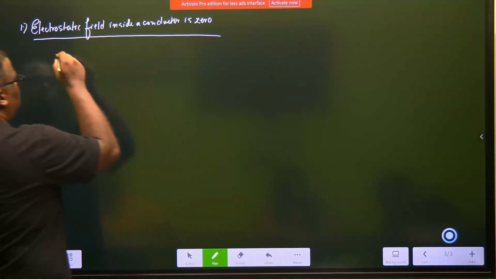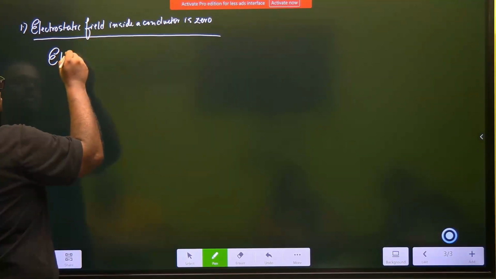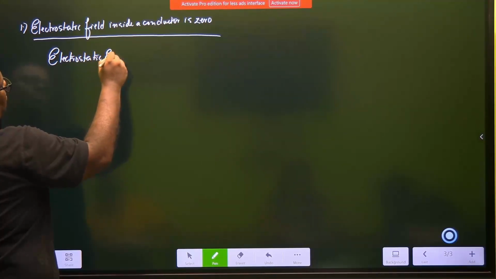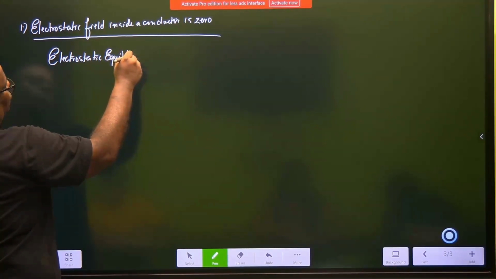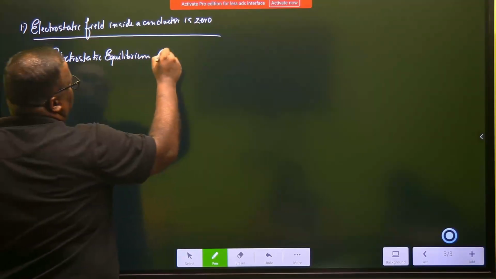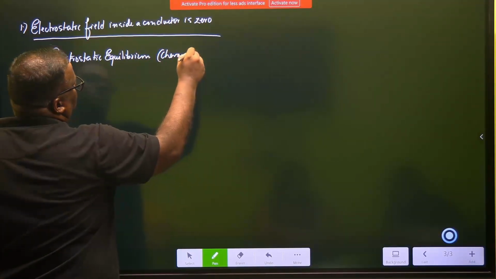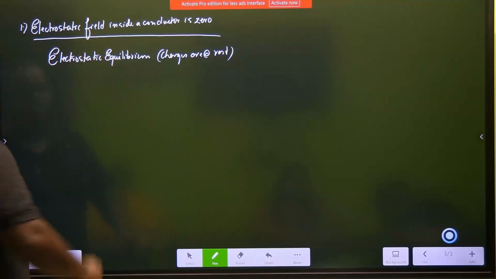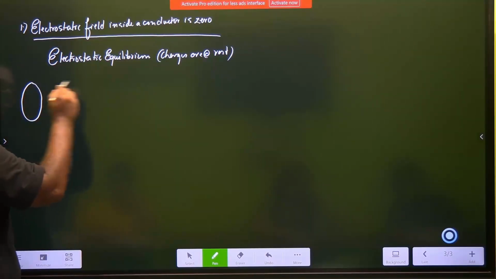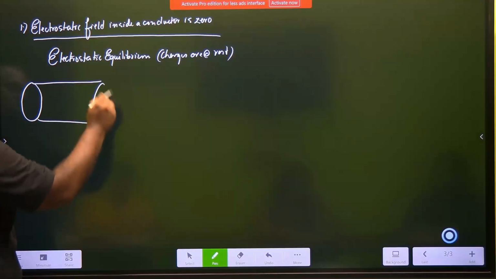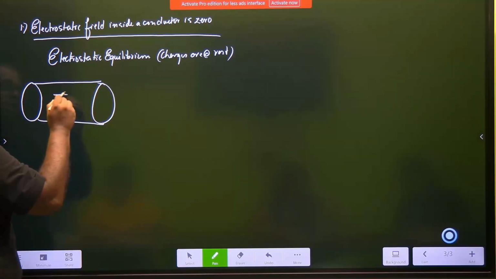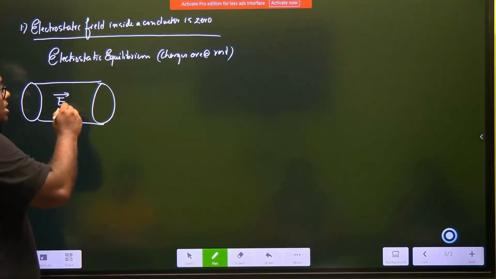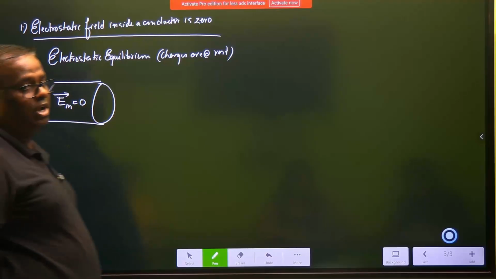This actually gives birth to something known as electrostatic equilibrium, which means charges are at rest. Understand, if I have a conductor, a piece of conductor, the electrostatic field created due to charges, E inside, is equal to 0. We're going to write about this.